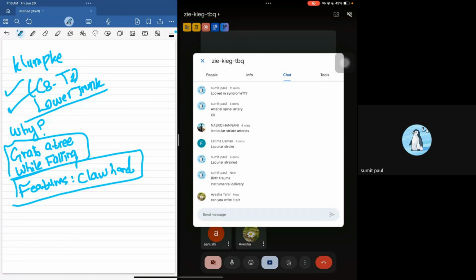So two palsies: one is Klumpke's and the other is Erb's palsy. In Erb's palsy the upper trunk is affected, whereas in Klumpke's palsy the lower trunk is affected. This is the difference between these two types.